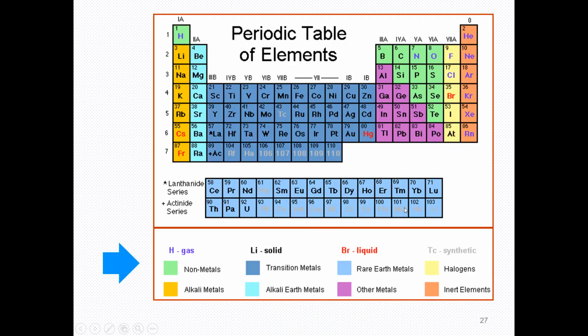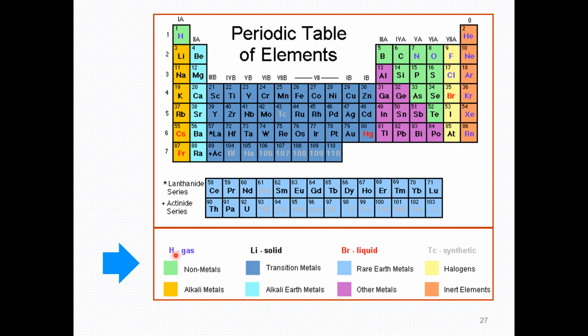Again here you can see we have visualized different elements, their series or their groups, with different colors. Except for a few elements, they have different characteristics as compared to the rest of the periodic table. This is the periodic table, and it is mentioned here what these different colors mean. This is the lanthanide series and the actinide series.